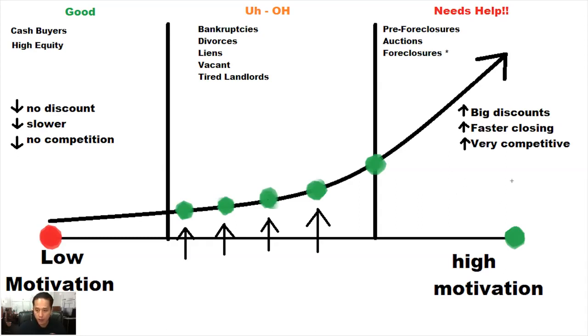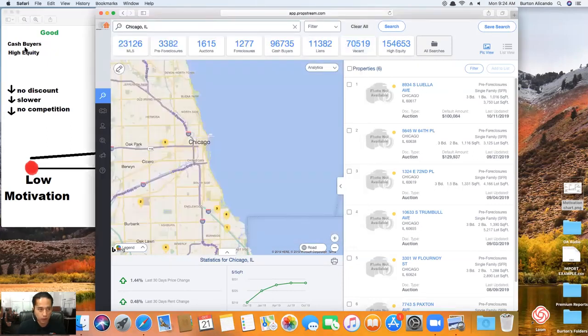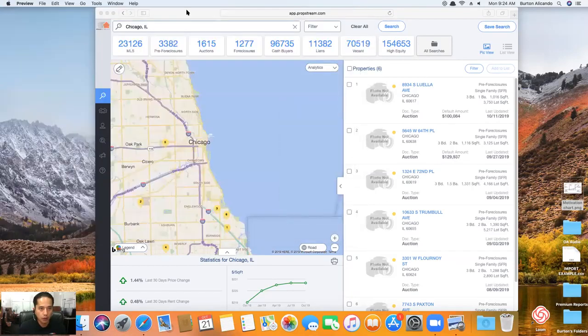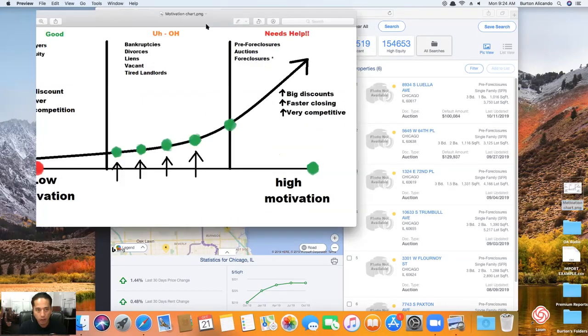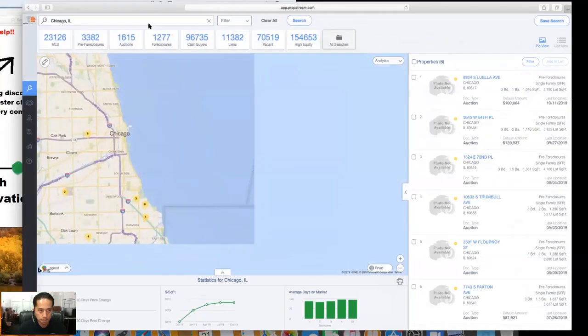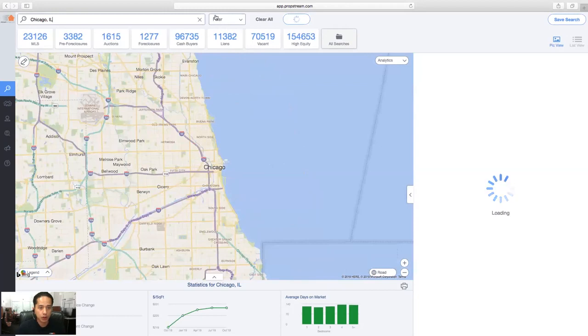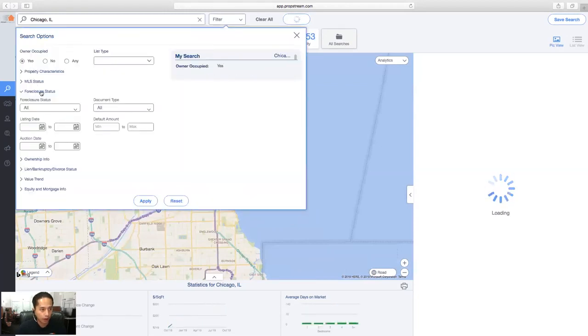So what I like to explain to people is that our system allows you to suppress data. And what I mean by that is clearly when people are in pre-foreclosure, something has happened prior to that for them to go into this category right over here. And our system lets you focus on just this category. So the example I'm going to give you is looking for a person that's in the uh-oh stage that hasn't gotten a pre-foreclosure yet. So what we're going to do here is we're going to search for Chicago again. But this time we're going to focus on some liens. So I'm going to be looking for an owner-occupied lien.